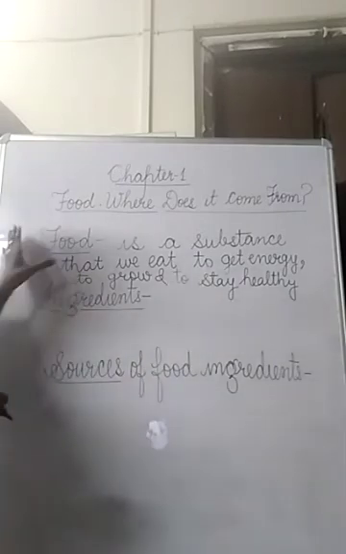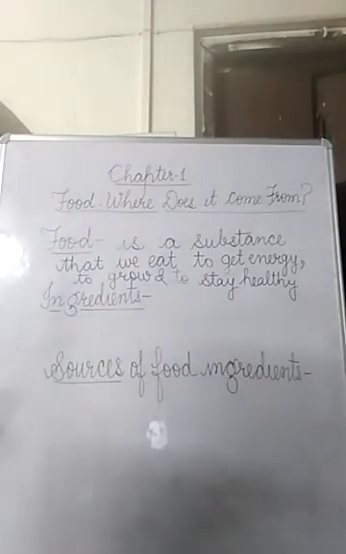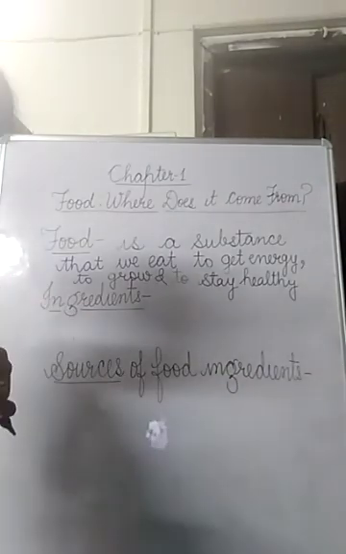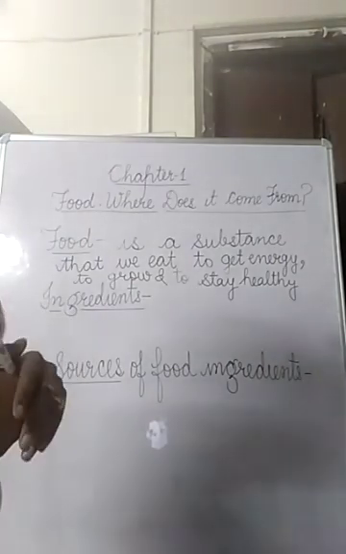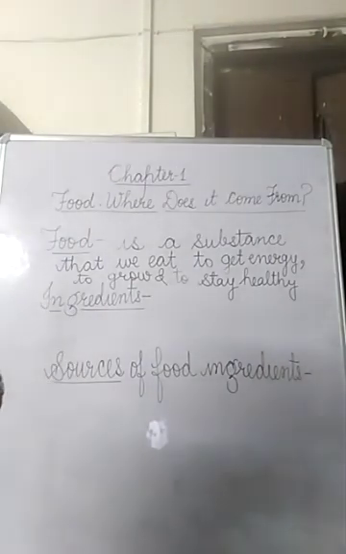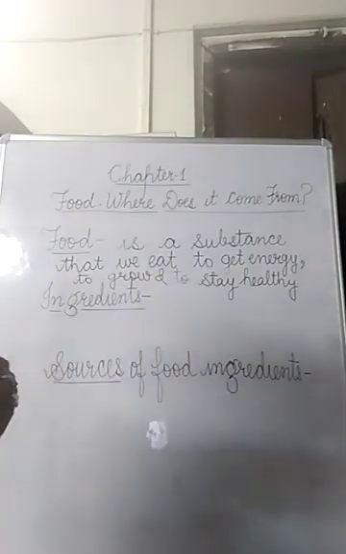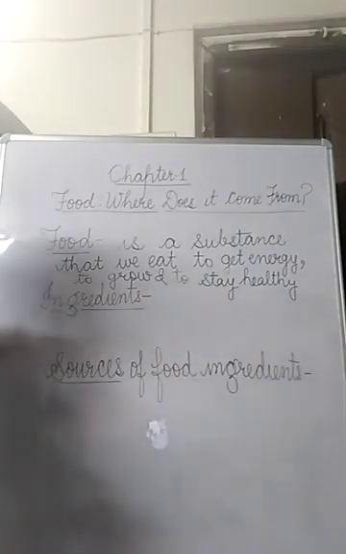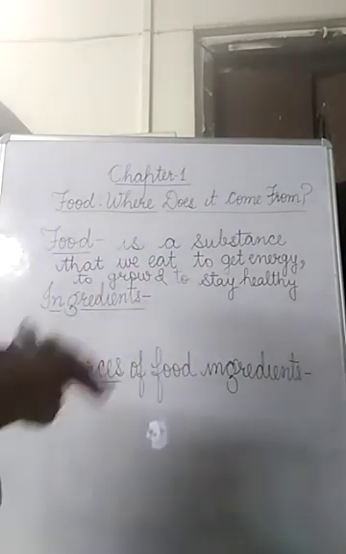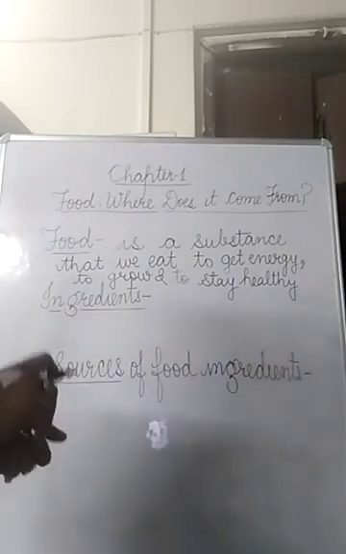Now the question is, where does this food come from? As the name of the chapter is food, where does it come from? So just think about the food which you eat. Like we are taking rice, dal, many spices we are using, vegetables, fruits. These things we get from the plants. And food like milk, cheese, butter, curd, these we obtain from the animals. In this way, food is obtained from plants and animals. So the ingredients which we are using to prepare the food, we get from plants or animals.